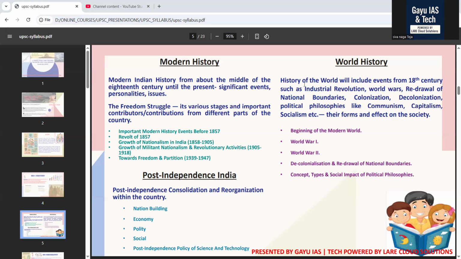The integration of princely state Kashmir. It was linked to the recent operations in the India and Pakistan war. Please have a look into that and make a note on that. And communal tensions and nation building challenges.